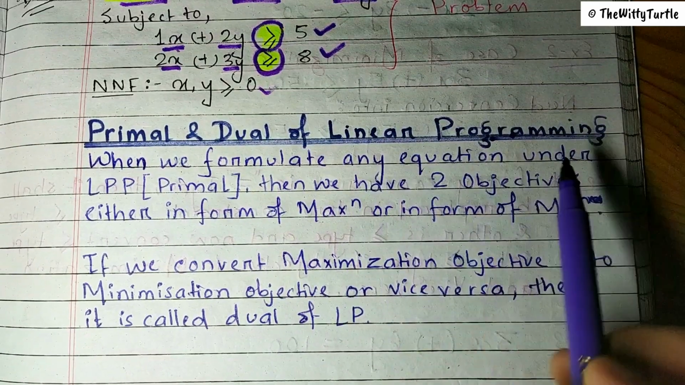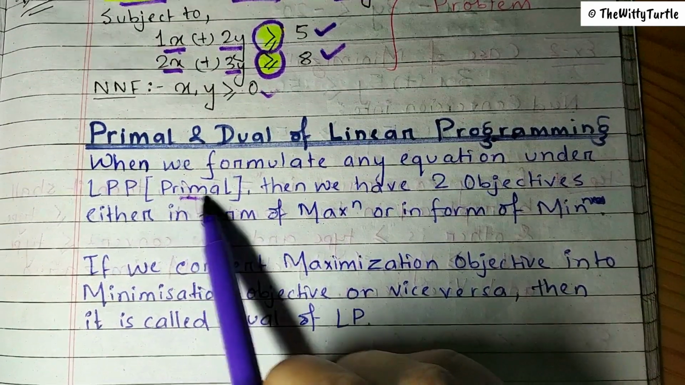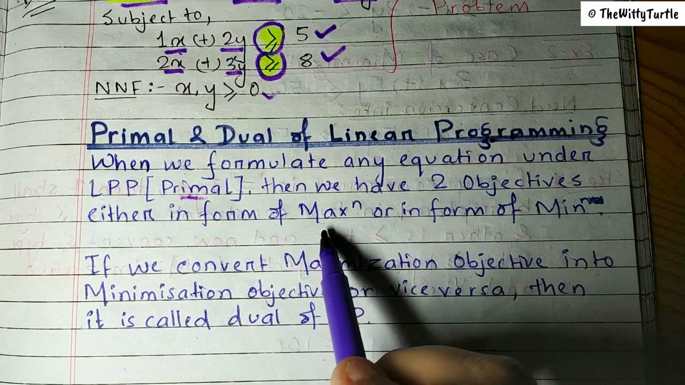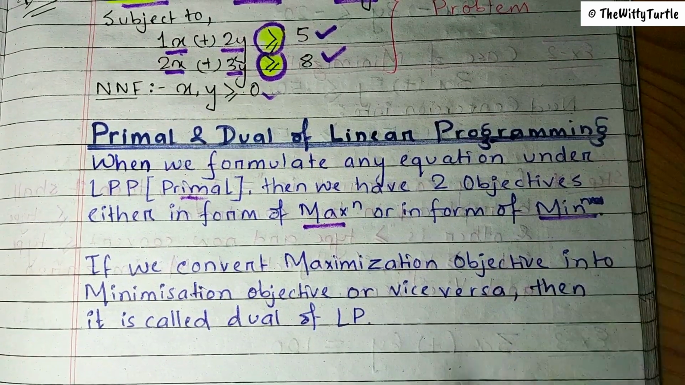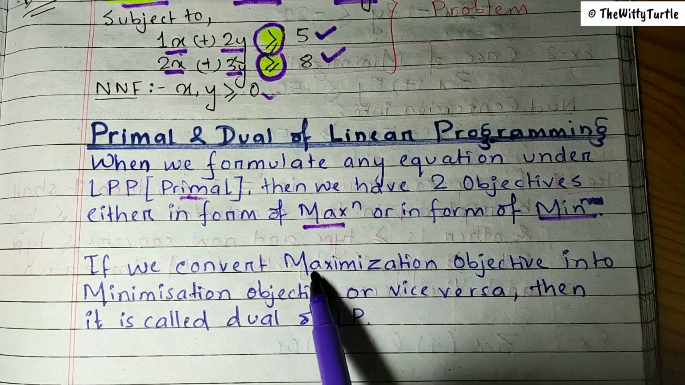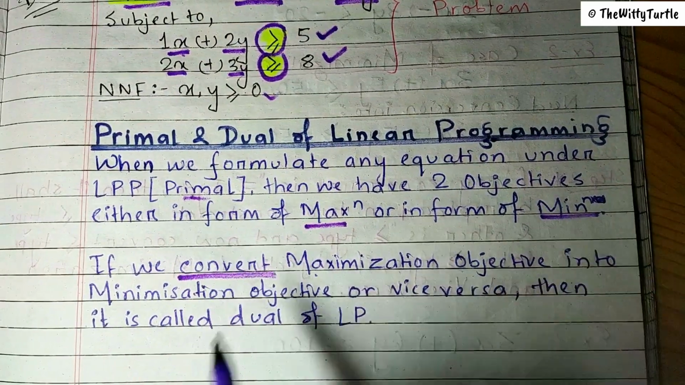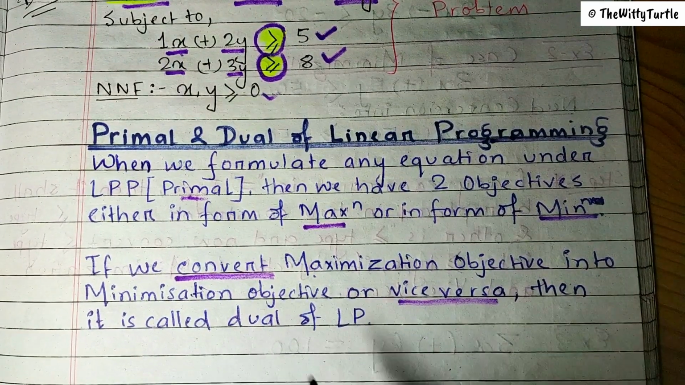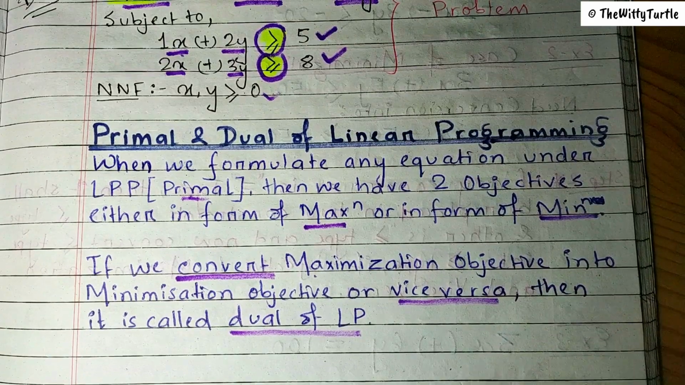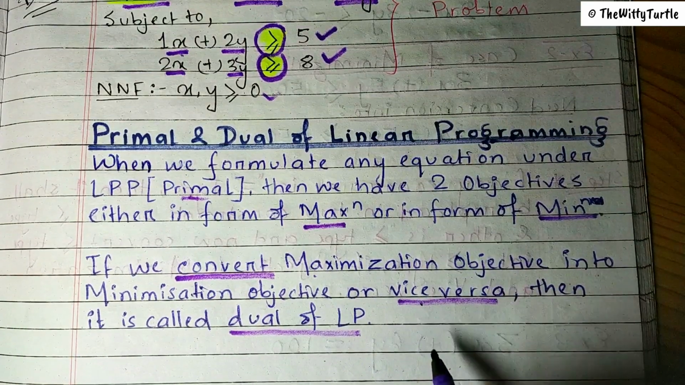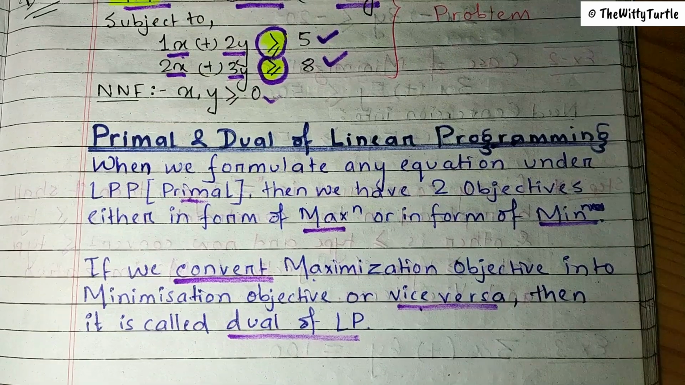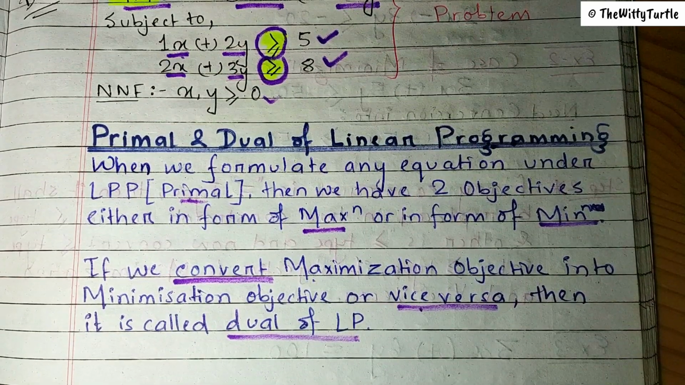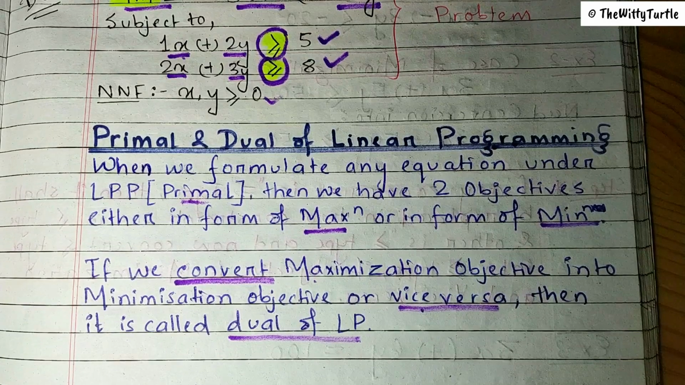When we formulate any equation under LPP, which is your primal, then we have two objectives, either in the form of maximization or in the form of minimization. If we convert a maximization objective into a minimization objective or vice versa, then it is called dual linear programming. So here it is written vice versa: if your earlier primal equation was to minimize, then you can also convert that to a maximization objective when you are going for dual LP, right?